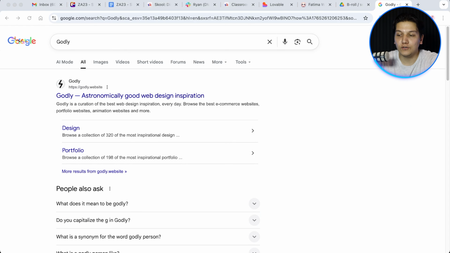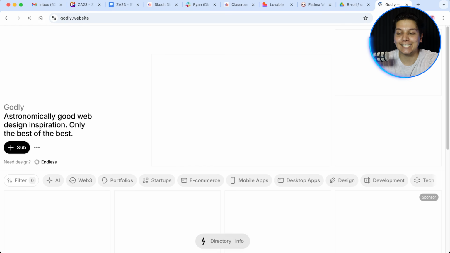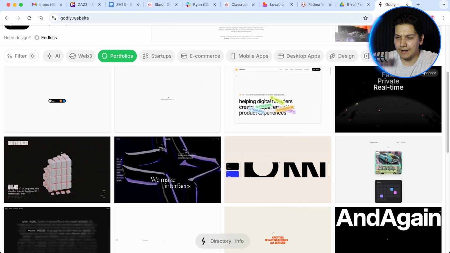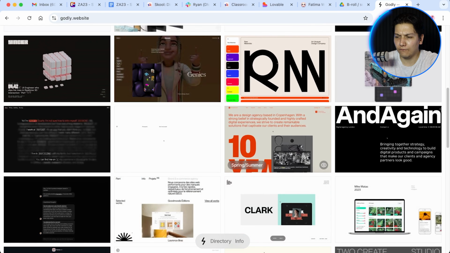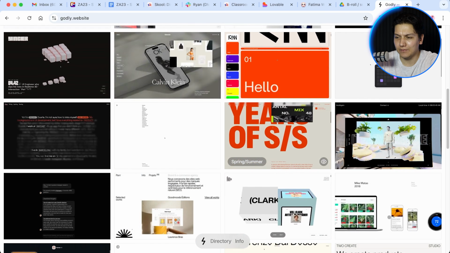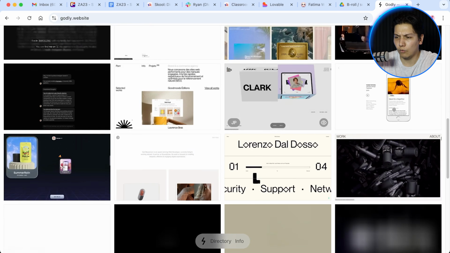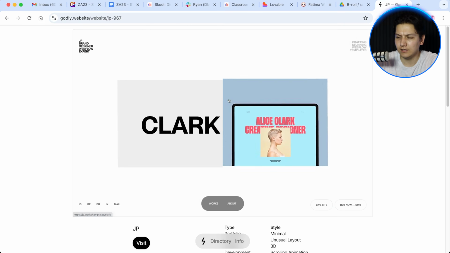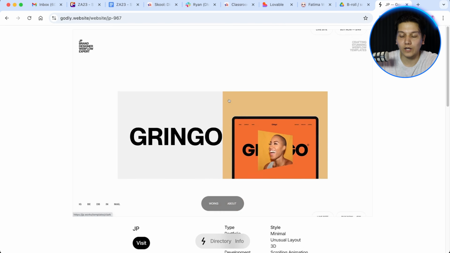So here's the smarter way that you can do this, and I'm going to be doing it, okay? I'm going to head over to Godly real quick. This is a site where you can find really clean design inspirations, okay? So I'm scrolling through here and I'm looking for a portfolio that has the exact vibe that we want. Okay, so what about this one? This one right here is perfect. So I'm going to screenshot this real quick, and now watch what I'm going to do.